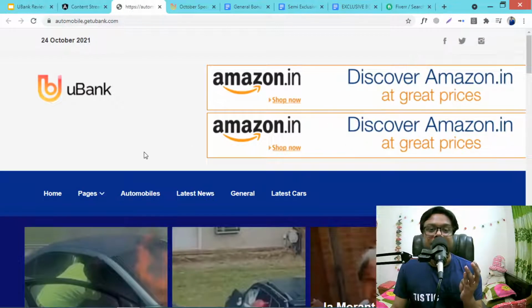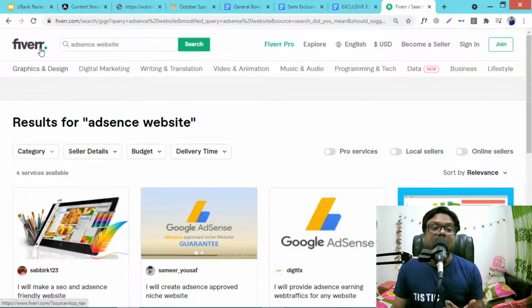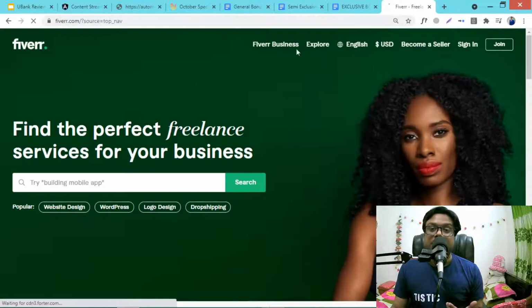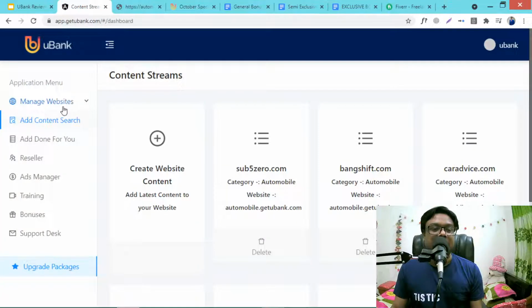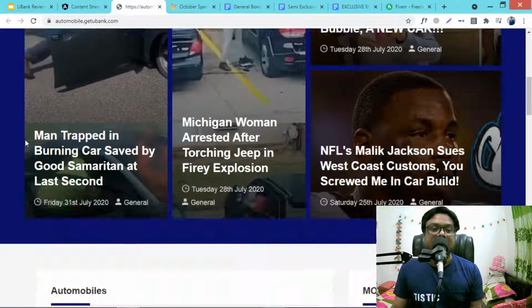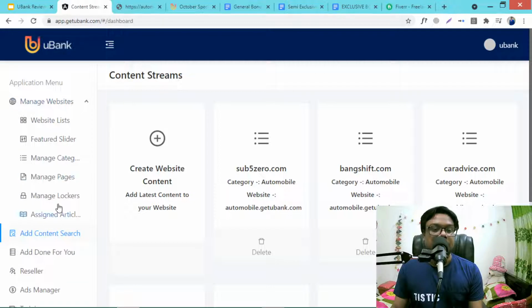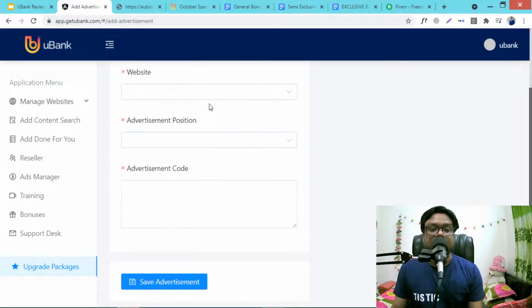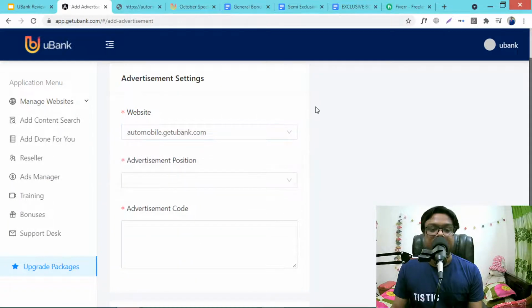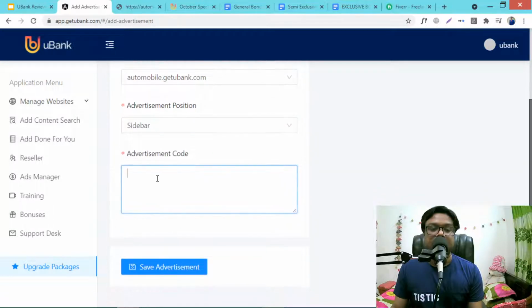So as an affiliate marketer, from AdSense or other advertisement, or CPA, or you can also sell your service on Fiverr, Upwork, or freelance.com and make money. So this is a very fascinating software that creates an absolutely amazing system, and you have lots of options. See, the advertisement option, ads manager: you just need to select the website, then the advertise position, sidebar, below sidebar, and just put in the advertise code.